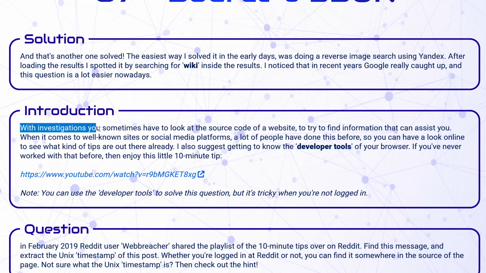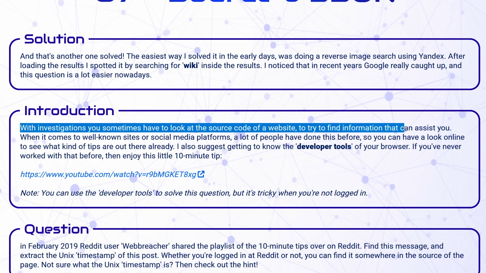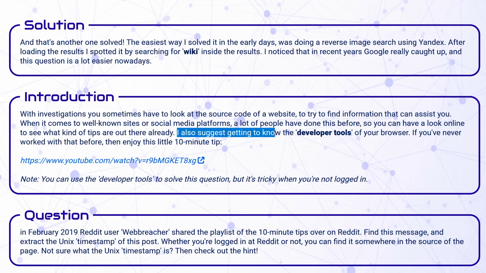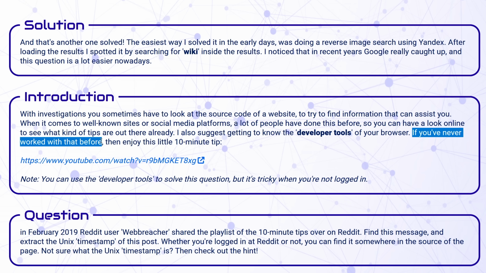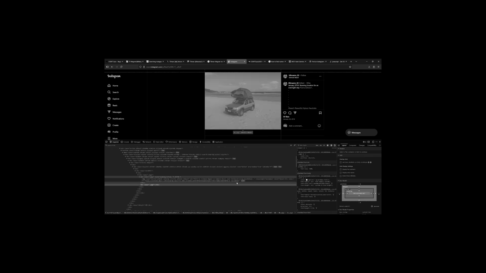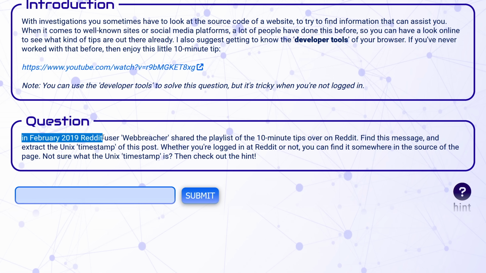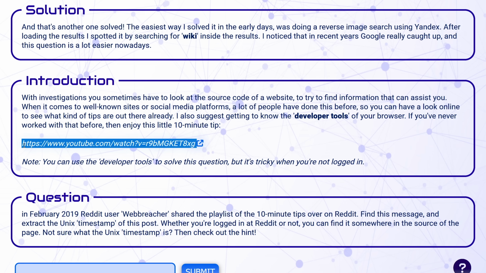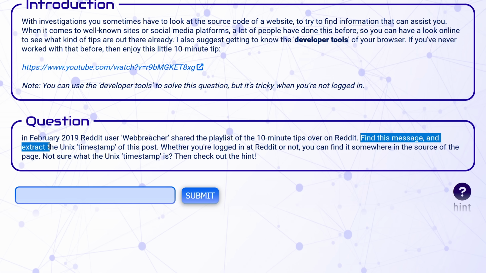Question number 7. With investigations, you sometimes have to look at the source code of a website to try to find information that can assist you. I also suggest getting to know the developer tools of your browser. If you've never worked with that before, then enjoy this little 10-minute tip. I looked for the Instagram image ID for more than 10 minutes, so you could say I'm a professional. Question. In February, a Reddit user Web Reacher shared the playlist of the 10-minute tips over on Reddit. So this video here, find this message and extract the Unix timestamp of this post.